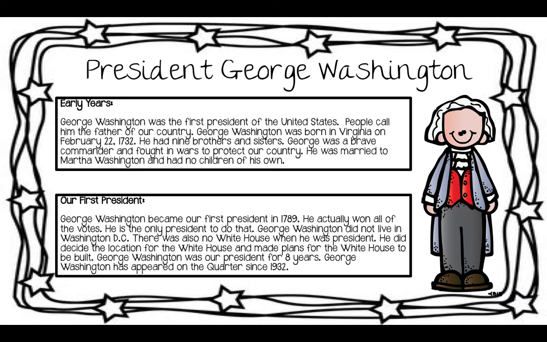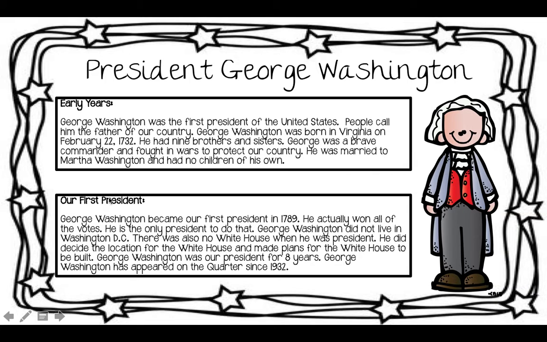So first we're going to read about President George Washington. Early years. George Washington was the first president of the United States. People call him the father of our country. George Washington was born in Virginia on February 22, 1732. He had 9 brothers and sisters. George was a brave commander and fought in wars to protect our country. He was married to Martha Washington and had no children of his own.